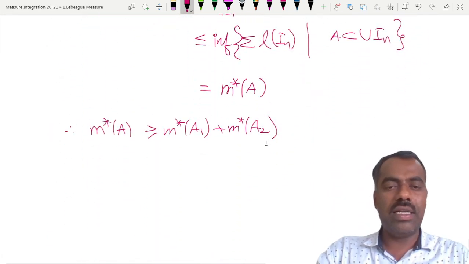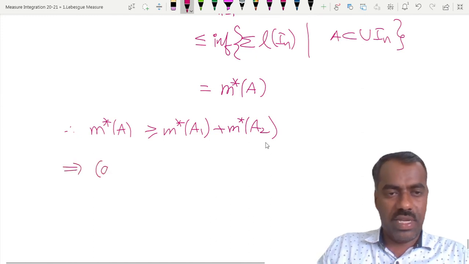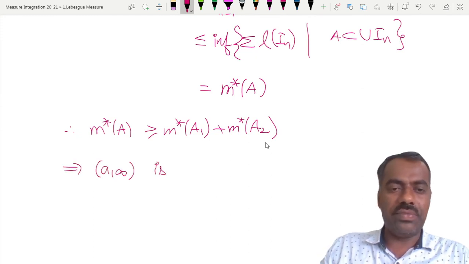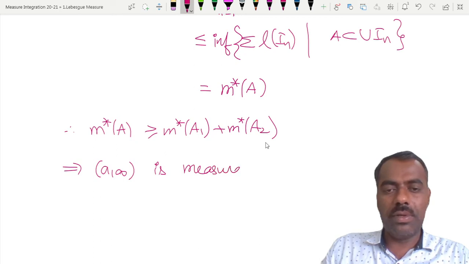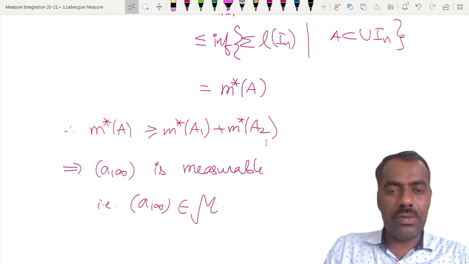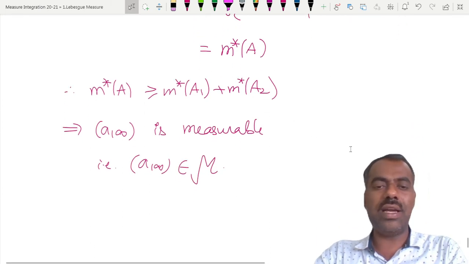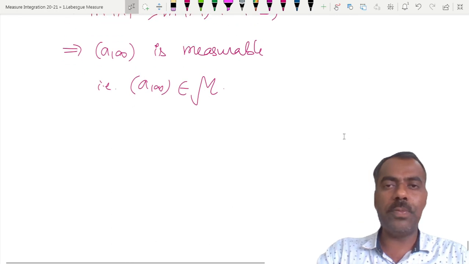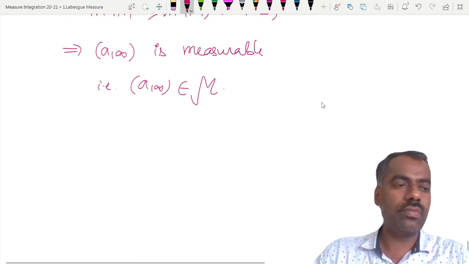That shows that (a, infinity) is measurable, right? So (a, infinity) actually belongs to this sigma algebra M. Is the proof clear? Yes or no?